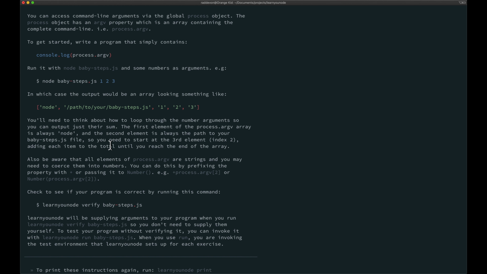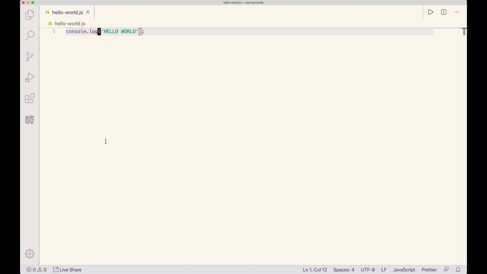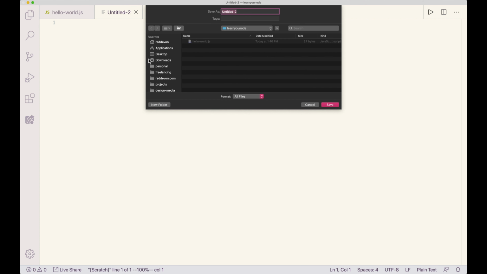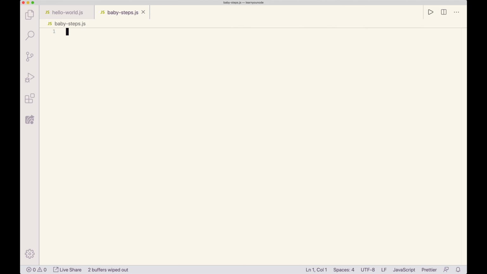Let's switch over to the editor and create this baby steps file. I'm doing Command N to give me a new file, and then the first thing I'm doing is saving it, Command S, and now I'm going to name it baby-steps.js. Okay, now I have my new file.